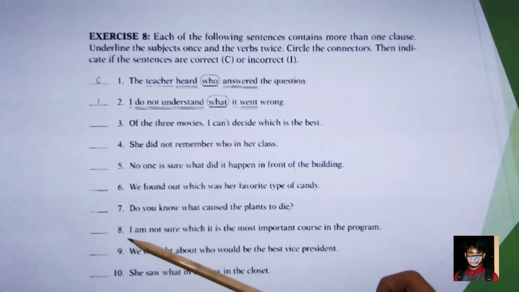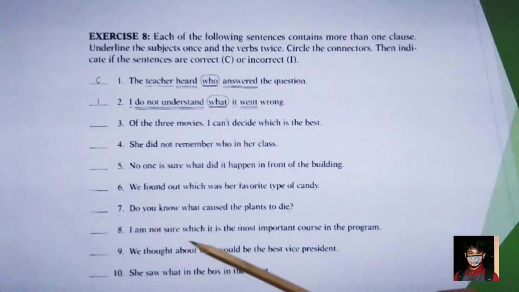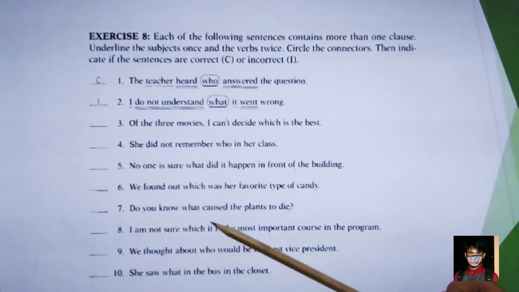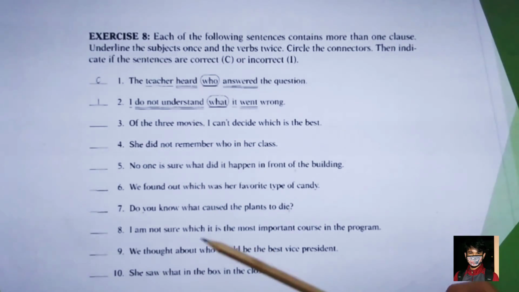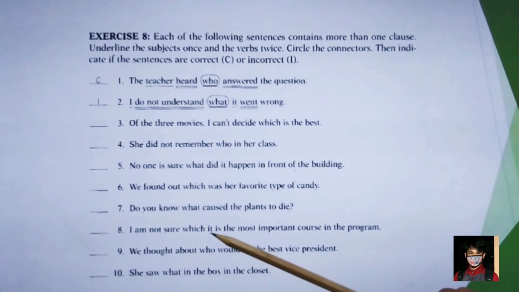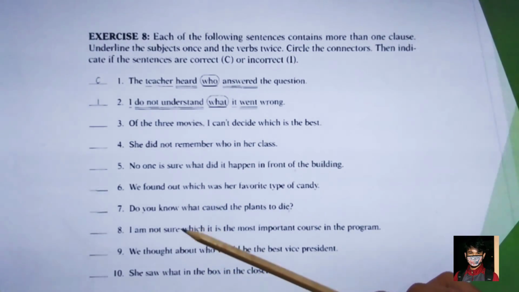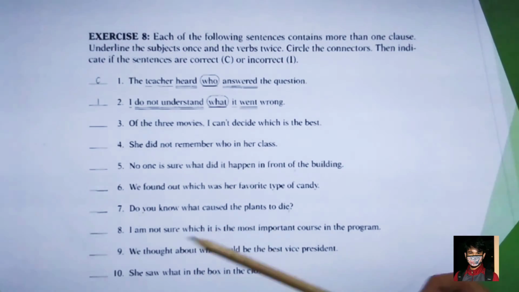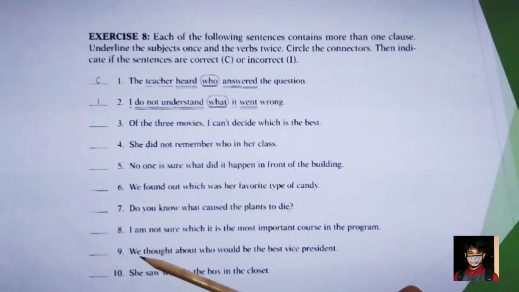Number 8. So what about number 8? I'm not sure which. Still remember? Subject, verb, connectors. After connectors, there is a dependent subject. It, which it is. Still remember for skill 8, there is no subject after this one. So you have to use your intuition to figure out whether it is skill 7 or skill 8. I'm not sure that. So you omit this, it. You just omit it to make it correct. So it is incorrect.